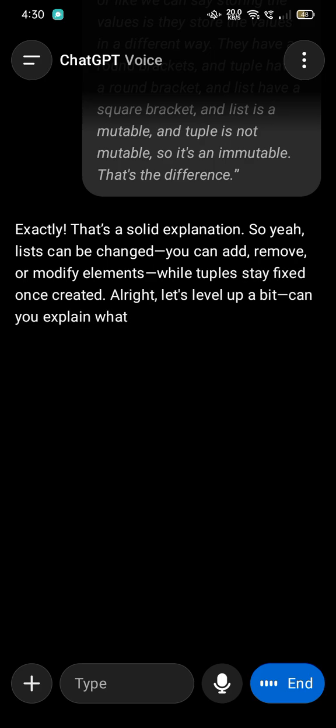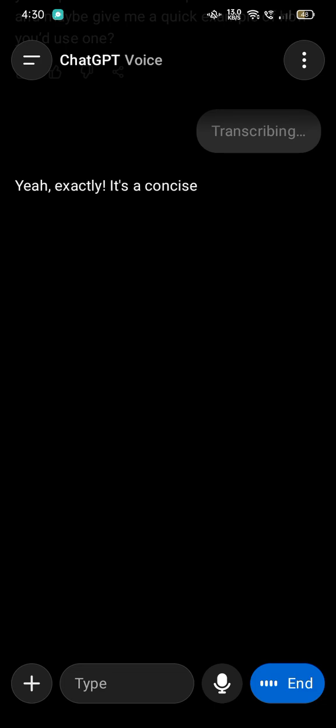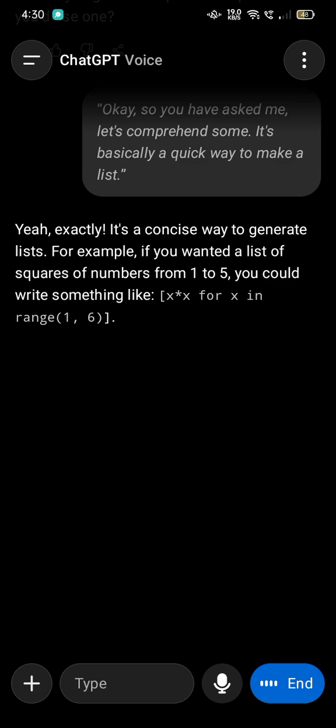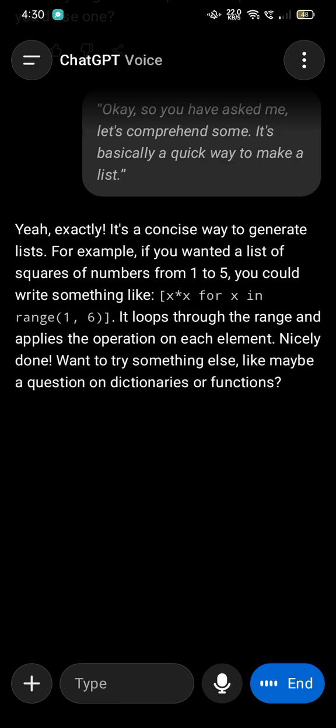All right, let's level up a bit. Can you explain what list comprehensions are and maybe give me a quick example of how you've used one? Okay, so you have asked me about list comprehension. It's basically a quick way to make a list. Yeah, exactly. It's a concise way to generate lists. For example, if you wanted a list of squares of numbers from 1 to 5, you could write x*x for x in range(1, 6). It loops through the range and applies the operation on each element. Nicely done. Want to try something else, like maybe a question on dictionaries or functions?